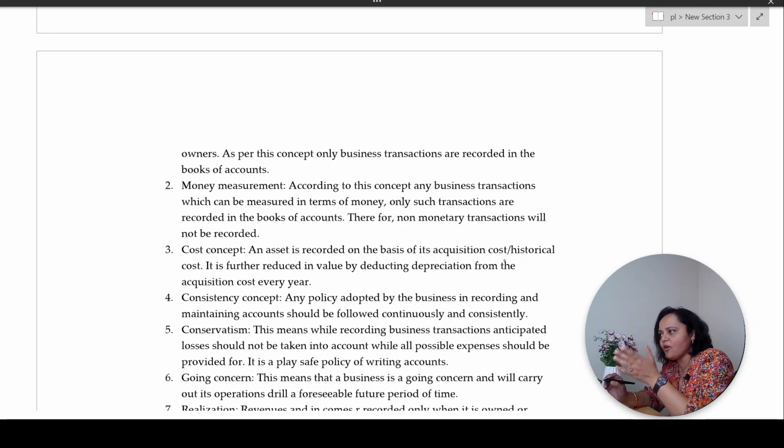Say instead of 45,000, which is the printed price of the computers, you bought the computers at 42,000 rupees each. So what entry are you going to pass in your books of accounts for these computers that you purchased? Your acquisition cost is 42,000. That is the historical cost on the basis of which you will pass entries in your books of accounts.